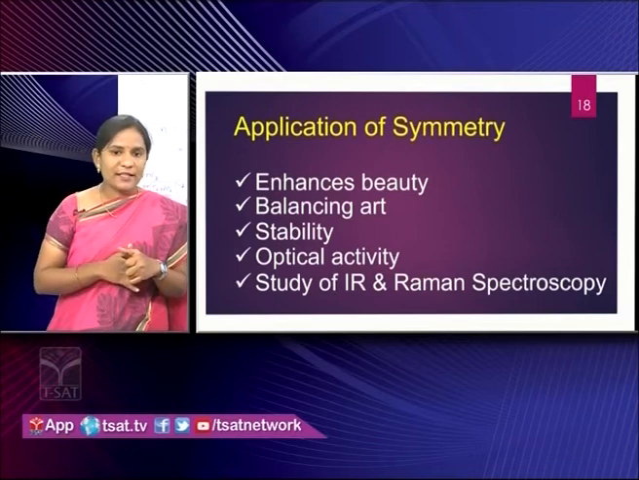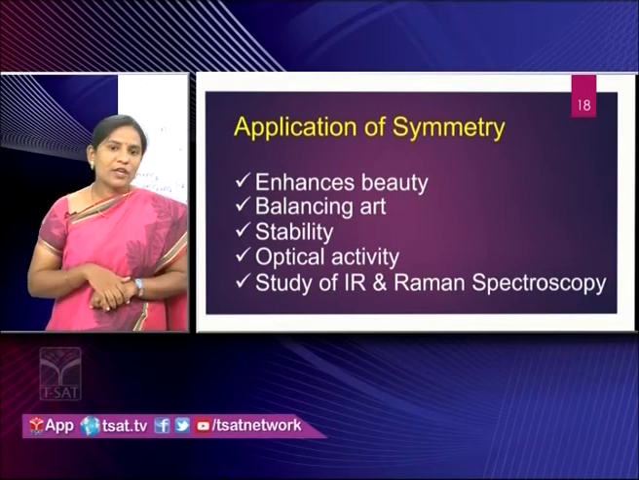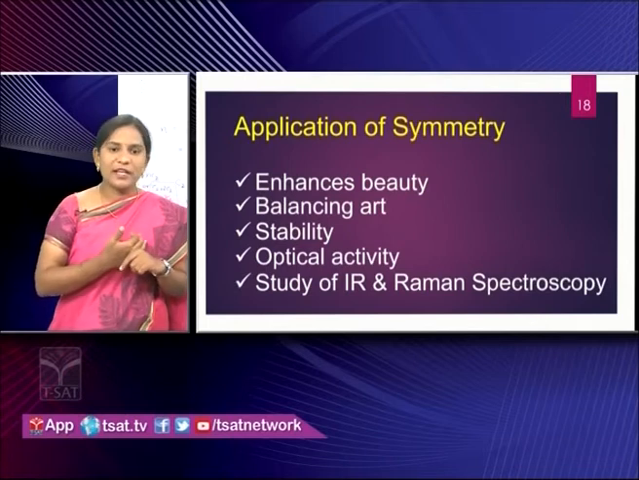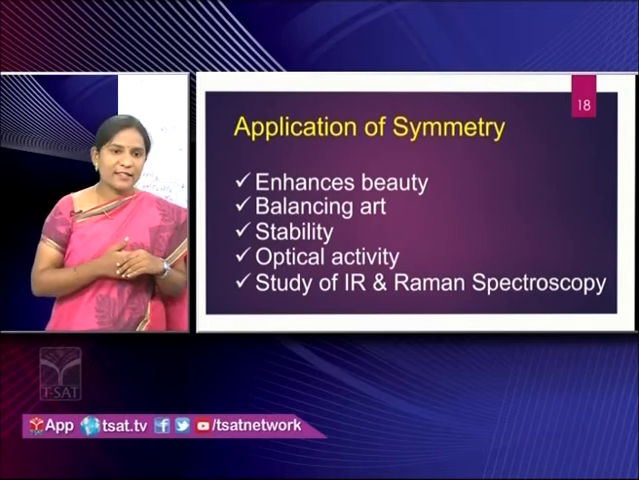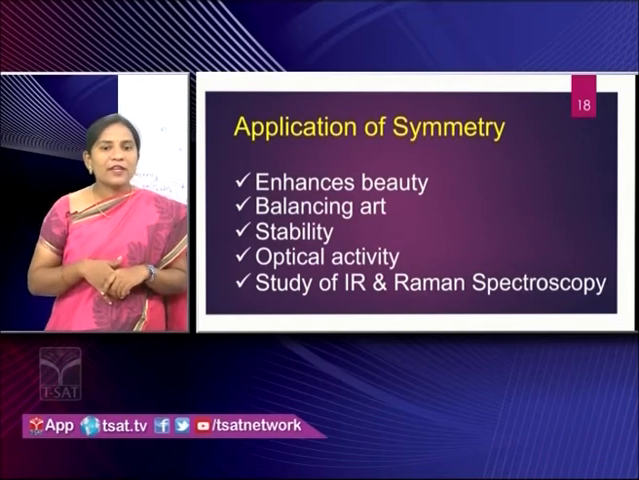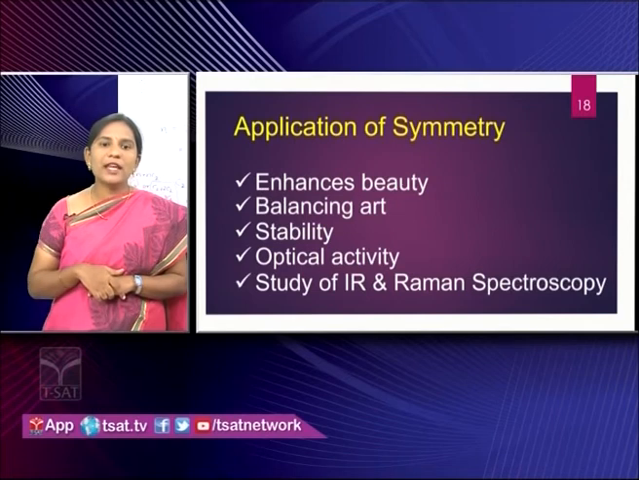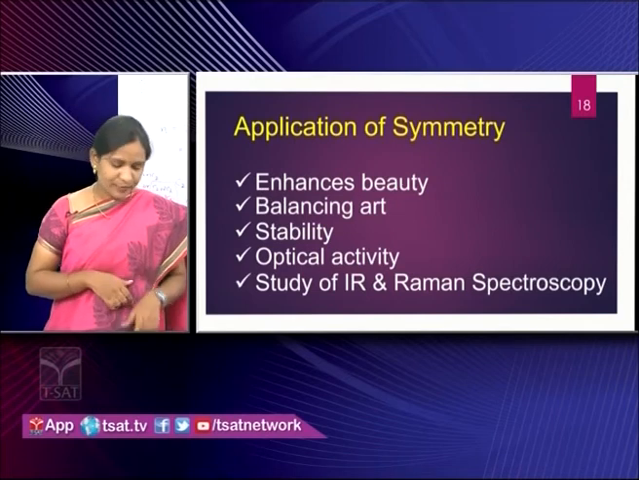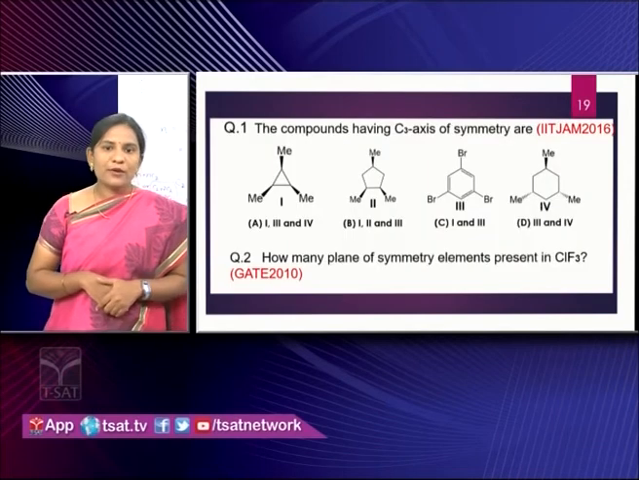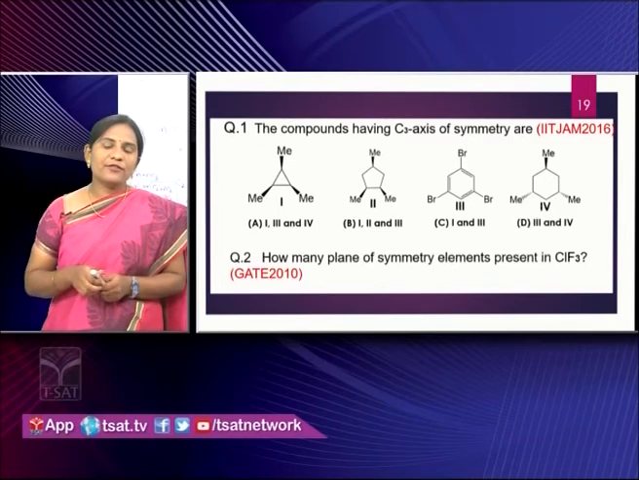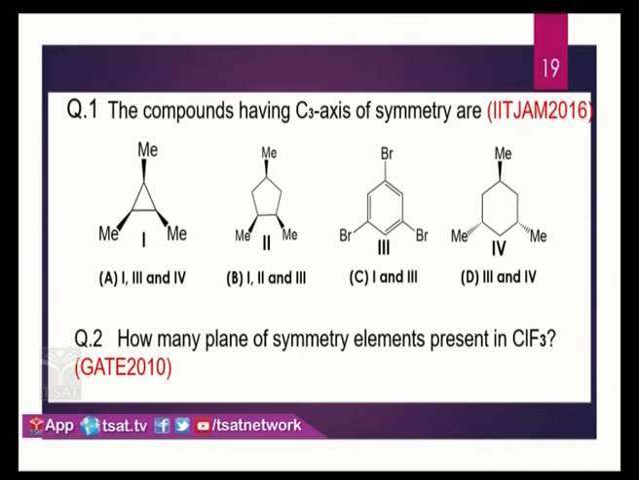Next factor is optical activity. We can also determine optical activity by using the symmetry elements. We already discussed that. Next, we can also study IR and Raman spectroscopy by using the symmetry elements. So here we have two examples. We have to predict which compounds contain a C3 axis of symmetry in the molecules.